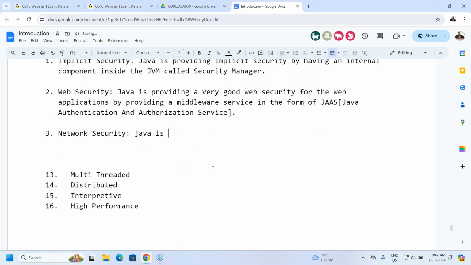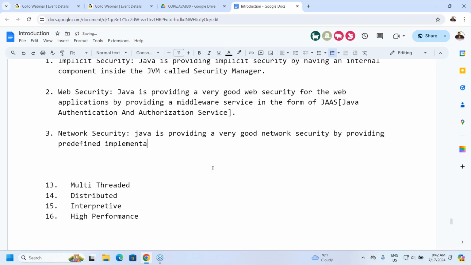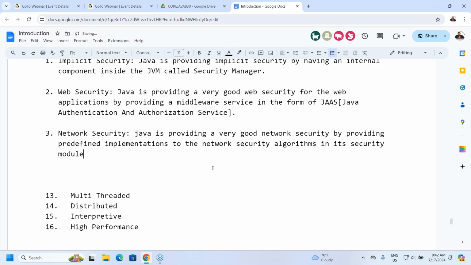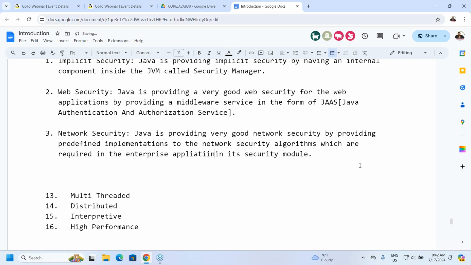What is the point I'm telling there? Java is providing very good network security by providing predefined implementations of the network security algorithms, which are required frequently in enterprise applications, in its security module. Because of this reason, Java is providing very good network security.